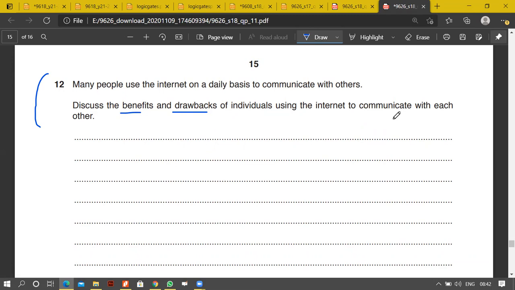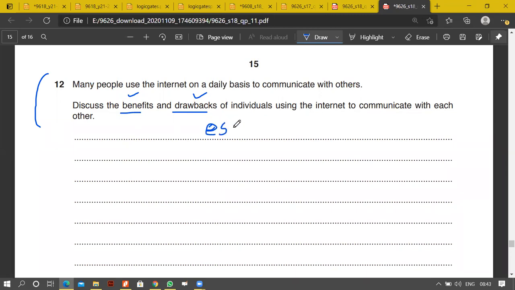So obviously, benefits you will list down many. Let's discuss drawbacks. What will the drawbacks be? The quality of connection on both sides. Safety of data. Also drawbacks of using the internet to communicate. You can talk about the drawbacks of e-safety. You can discuss e-safety over here. Remember e-safety?